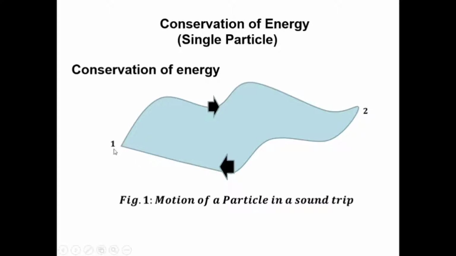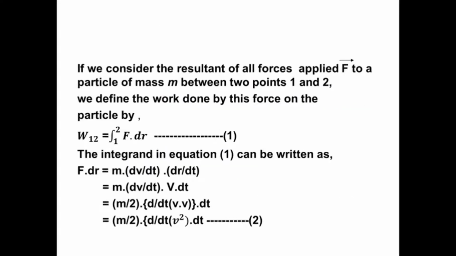It means the particle follows the track from 1 to 2 in the forward direction and from 2 to 1 in the backward direction. Hence it is a closed track for the motion of a single particle in order to study conservation of energy. While that particle is performing the motion, what will be the force acting on it and what is the acceleration? Hence we can calculate the equation of motion as well as the conservation of energy.